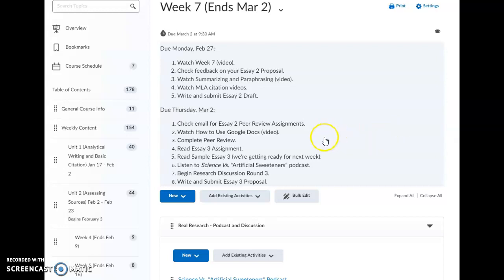For Thursday, check your email for Essay 2 peer review assignments. Okay, again, you'll be using your cohort groups for these peer review assignments. So you can use the chat function in Gmail with your group to communicate as well. Okay, but I'll have instructions that'll come out to you.